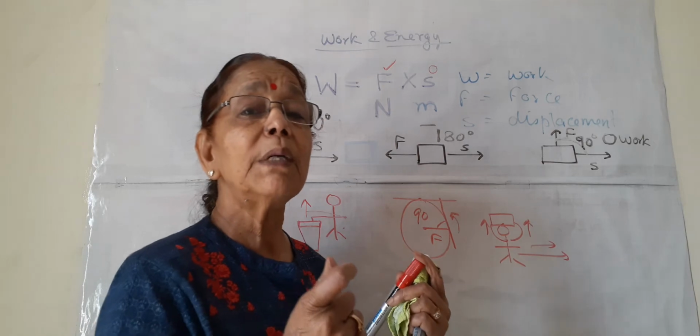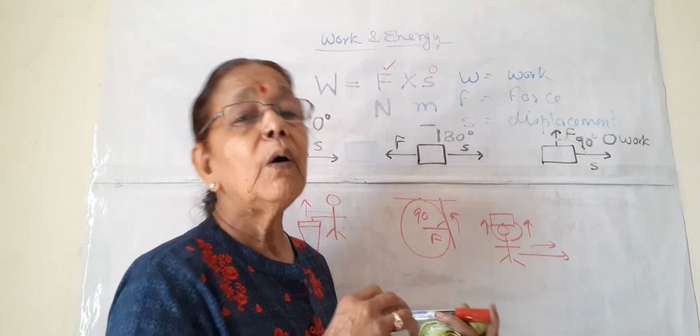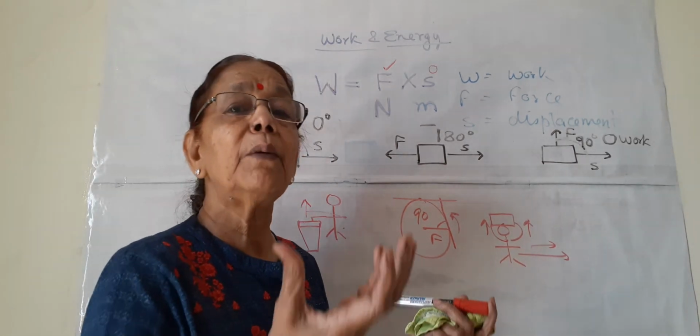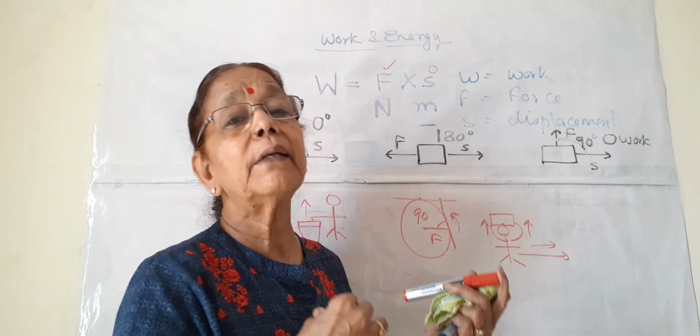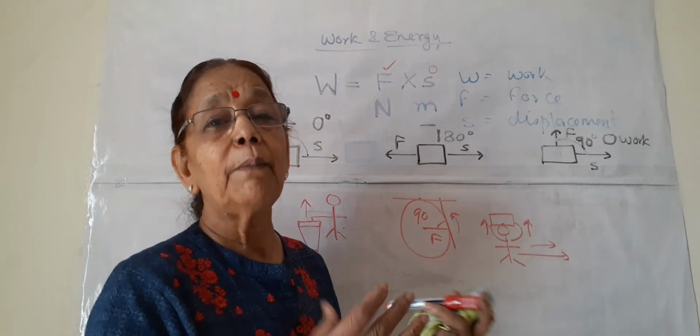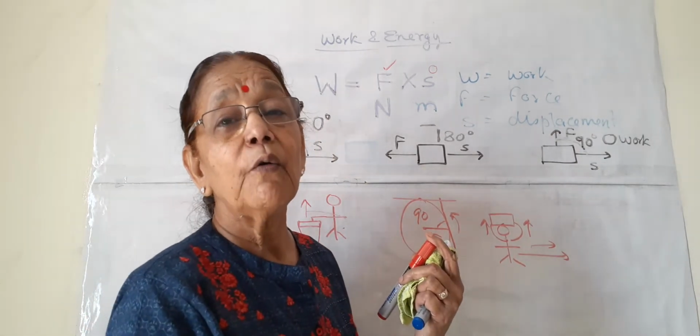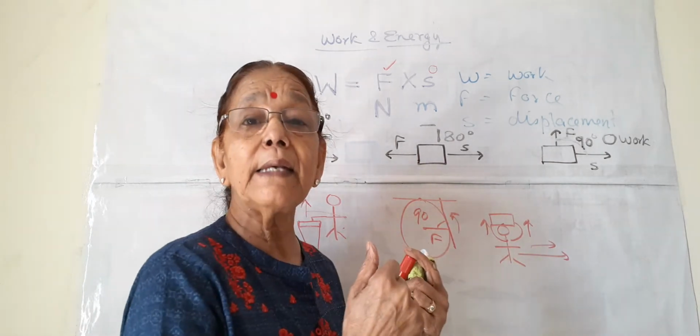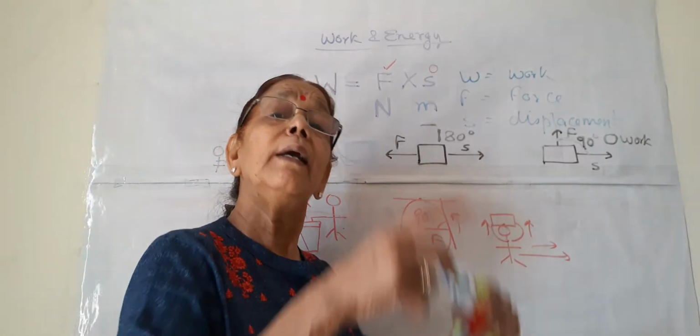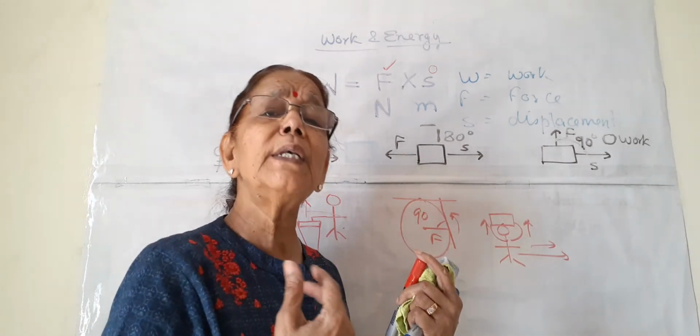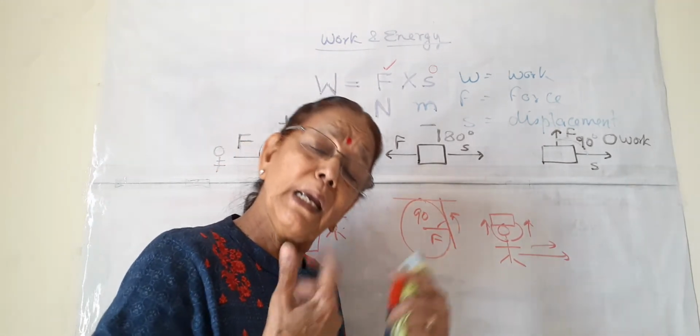How? Their muscles contract or expand, their blood flow increases, the blood is rushing fast while they are doing this exercise. He worked on himself, so he loses some energy on himself.